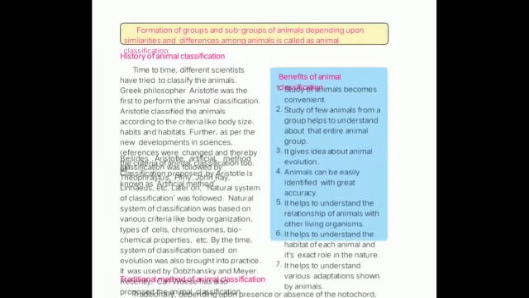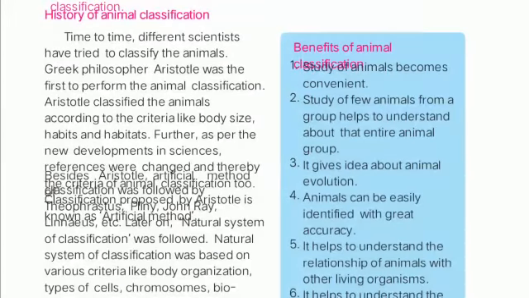Now as we go forward, the history of animal classification, how it was started. Time to time, different scientists have tried to classify animals. The Greek philosopher Aristotle was the first, that name you have to remember. Aristotle was the first to perform animal classification.